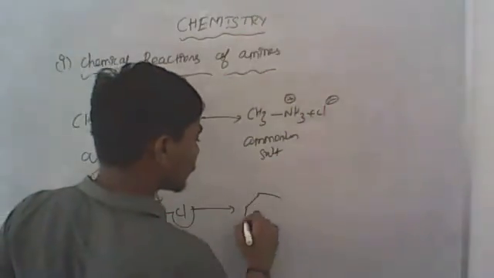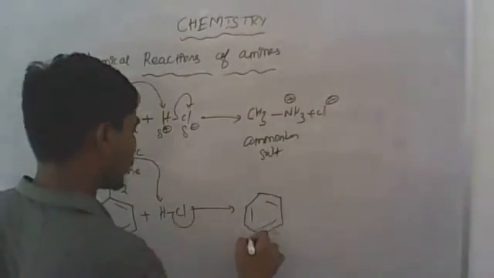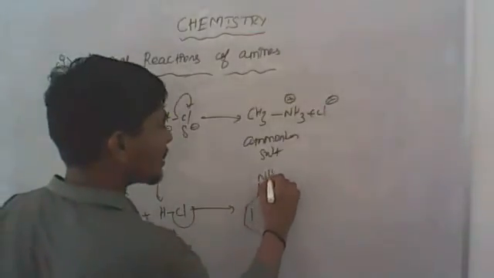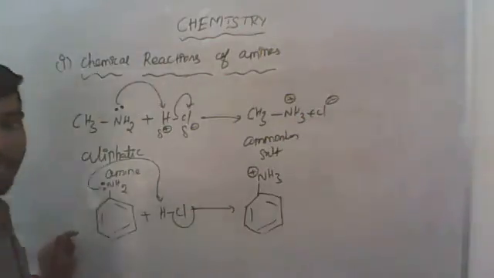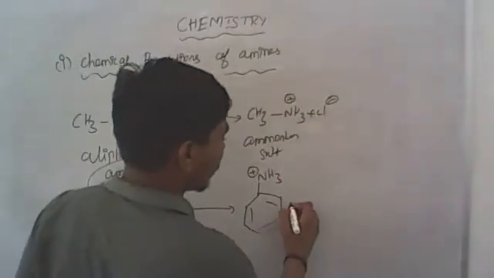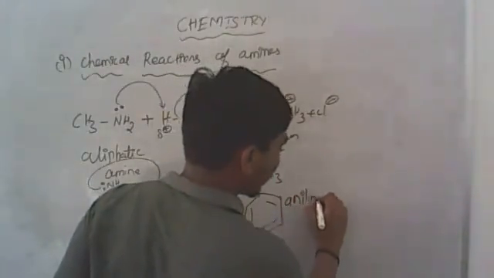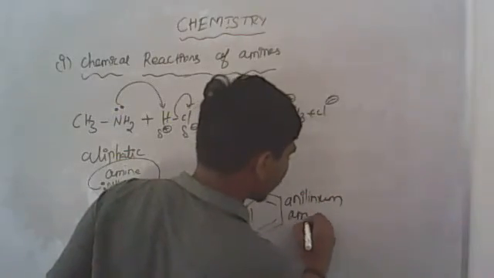We get the anilinium ion, NH3 plus. This is known as the anilinium ammonium ion.